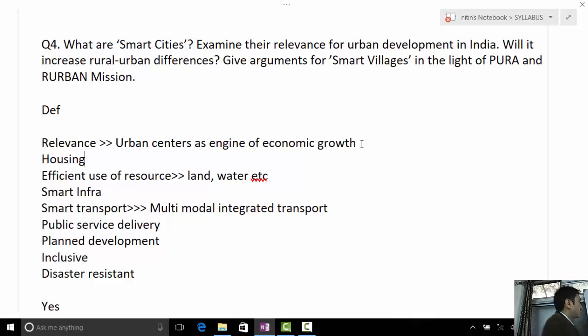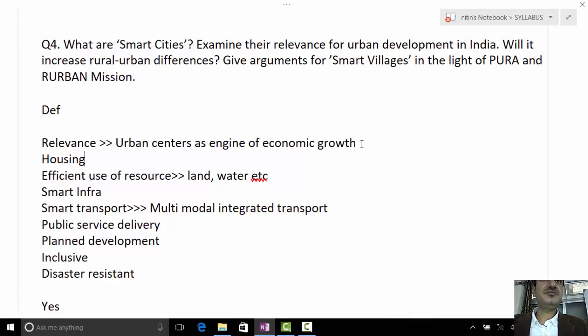Whenever we talk about PRIs or urban local bodies and anybody asks you how to improve their functioning, in short you can write, or remember, 3Fs. First F, finance. Second F, functions. And third F, functionaries.